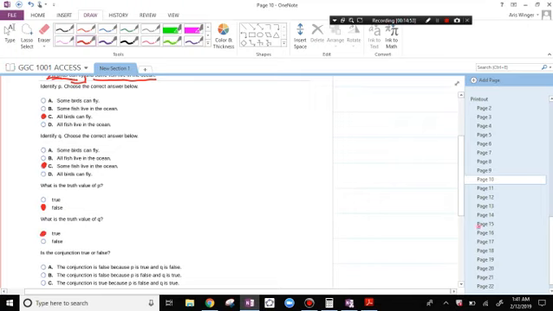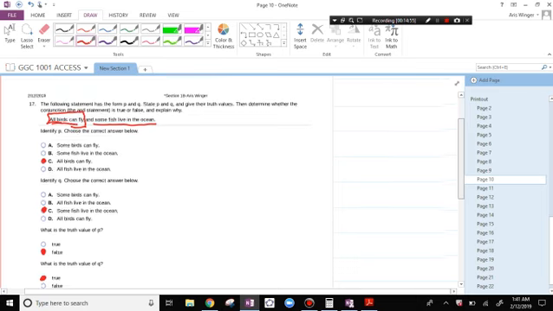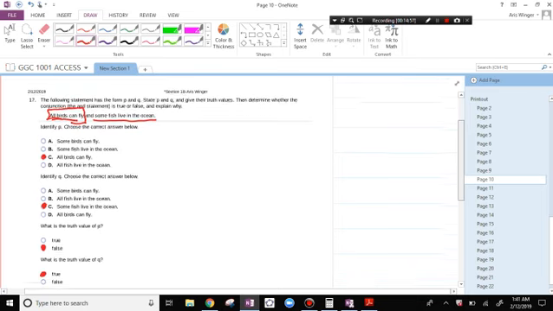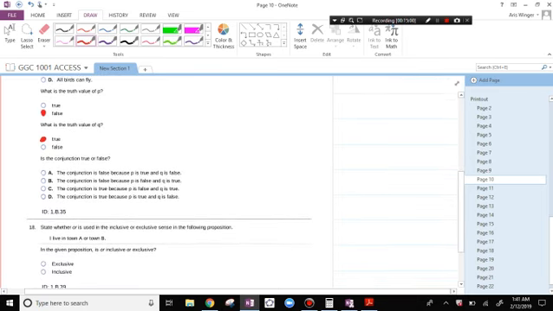Wait, let me just make sure. Is this still an and statement? This is still an and statement. One of the statements is false. That makes the whole thing false. So P is false and Q is true.